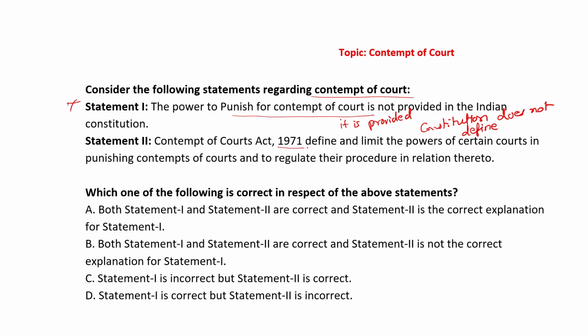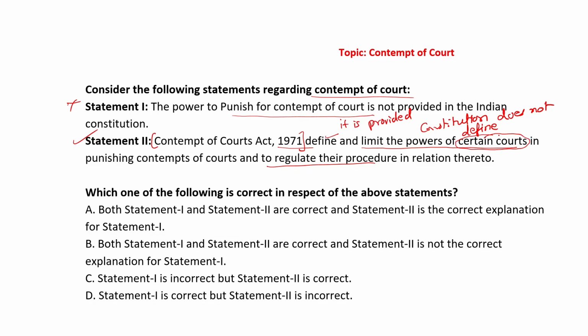Second statement, Contempt of Court Act 1971 defines and limits the power of certain courts in punishing for contempt and to regulate proceedings in relation thereto. Absolutely. Look, Contempt of Court Act 1971, what it does is it provides a detailed procedural outline with respect to how the proceedings have to be carried out. And therefore, with respect to contempt, what it also does is it limits the powers of certain courts. There is nothing wrong in it. The information is absolutely correct of statement 2.